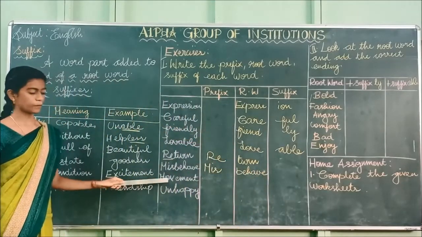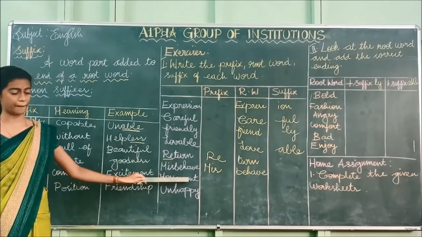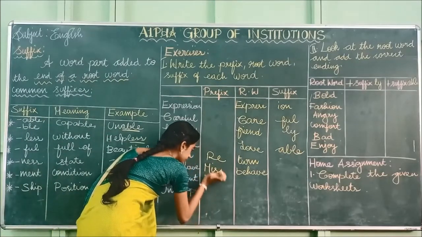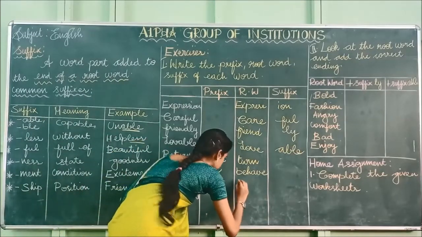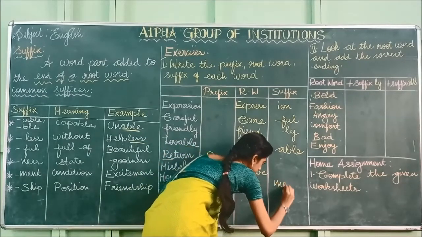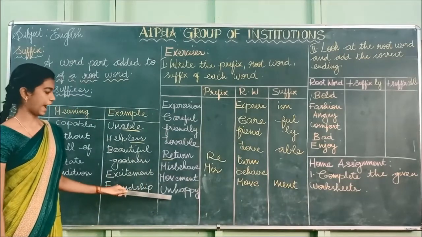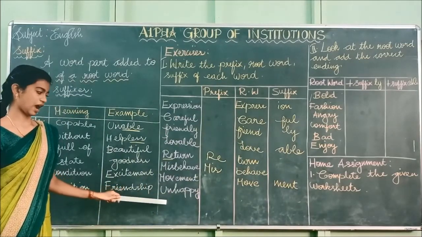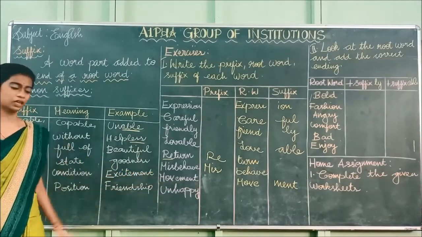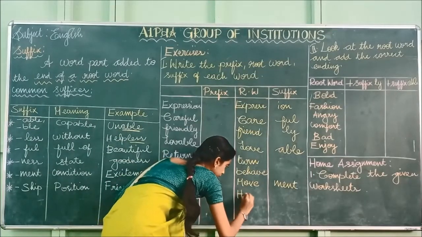And the next one, movement. Move is the root word, M-O-V-E, and ment is the suffix. And the last one is unhappy. Un is the prefix and happy is the root word. Unhappy.